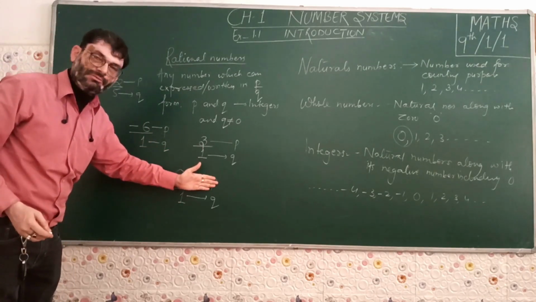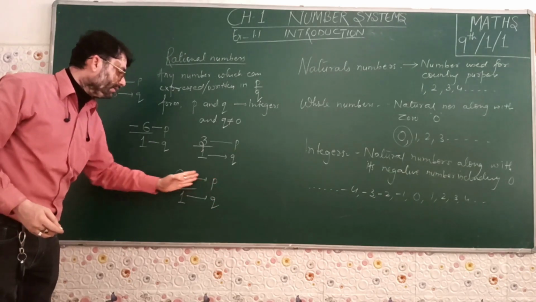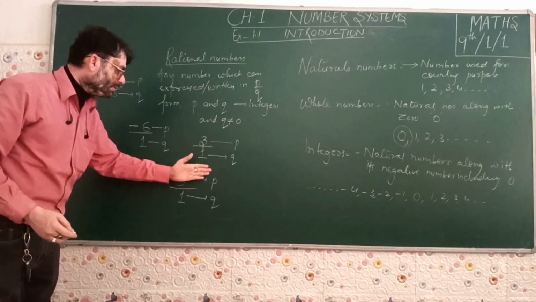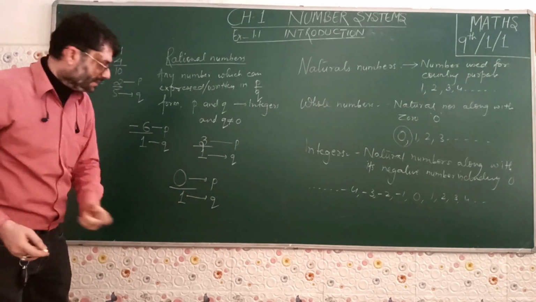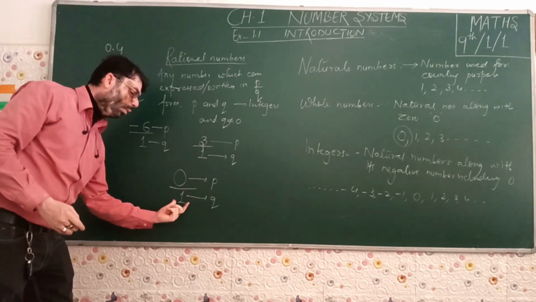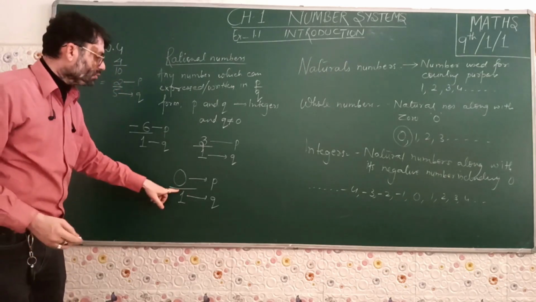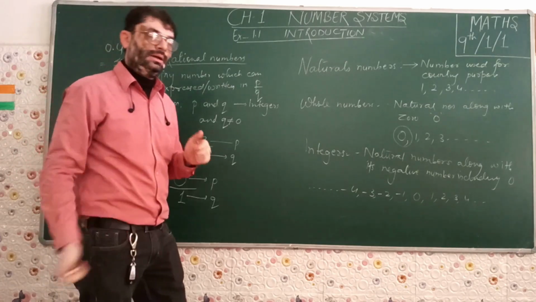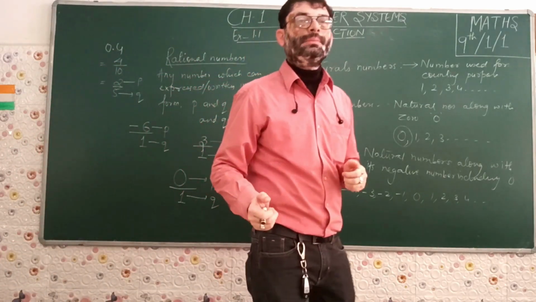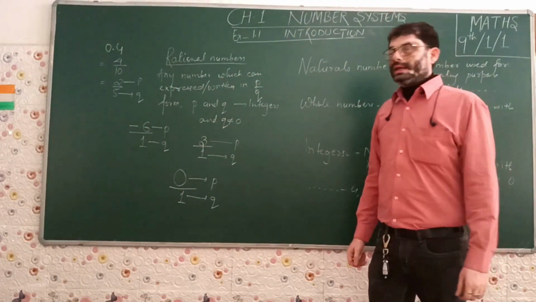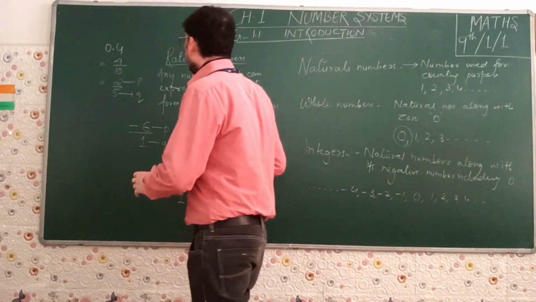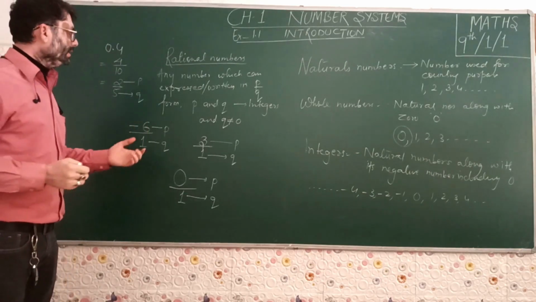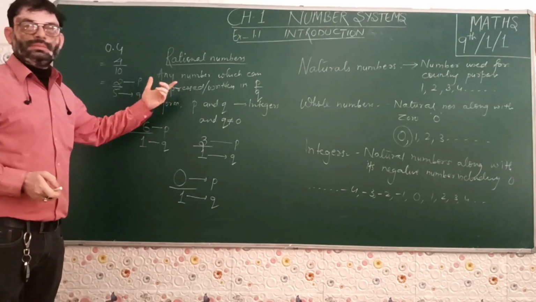That means it is in the form of P by Q, where P equals 0 is an integer, and Q equals 1 is also an integer. That means P and Q both are integers. The value of Q is 1, which is not equal to 0. So we can say that 0 is a rational number because it can be represented in P upon Q form. We have checked all types of numbers that we have gone through till class 8, whether they were rational numbers or not.